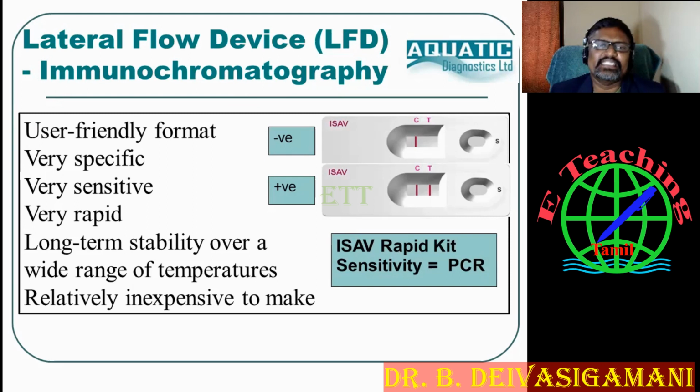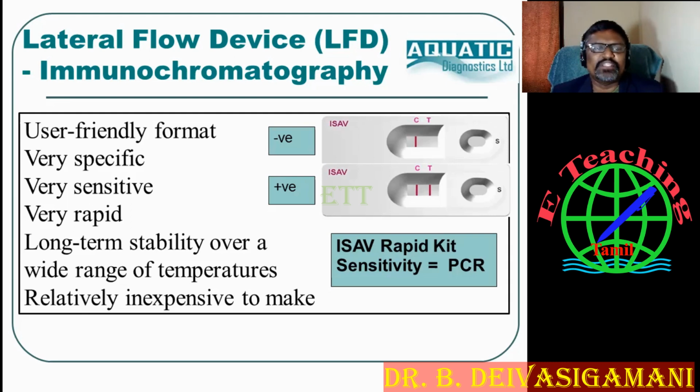Immunochromatography techniques and lateral flow device. You already know that. It is usually a user-friendly format. You can load the sample in the rapid kit, instead of a sensitive PCR test. Just load the sample in the column; C means control and T means test. Immediately, within seconds, you see whether the reaction is positive or negative, and based on that you are going to identify whether the sample is infected or not.